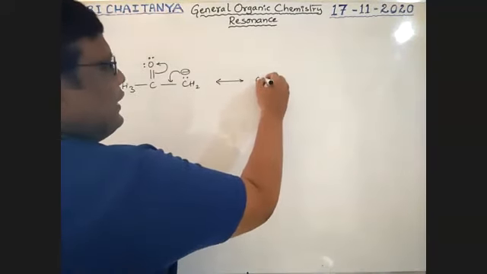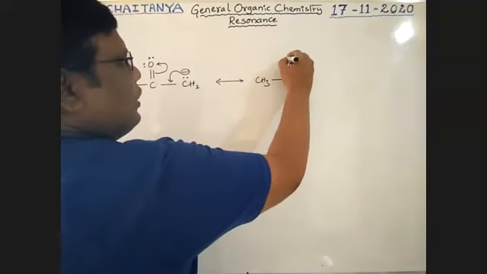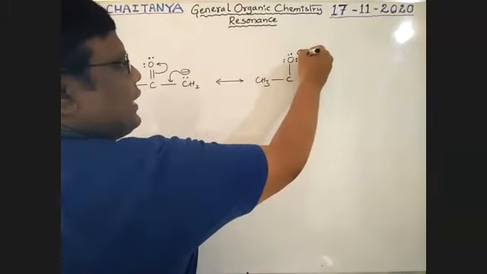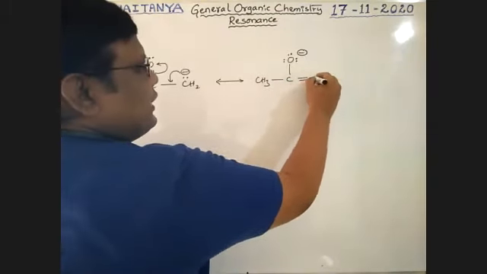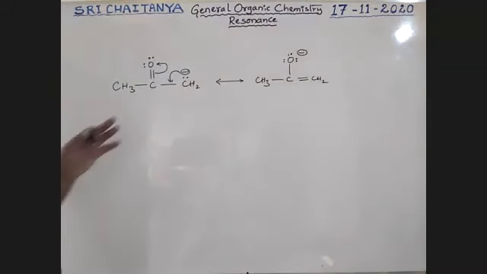That is CH3, C with O. Because that pi bond is migrated, it converts into a lone pair and gets a negative charge. This is a C double bond CH2, boys. These are the resonance structures, boys.